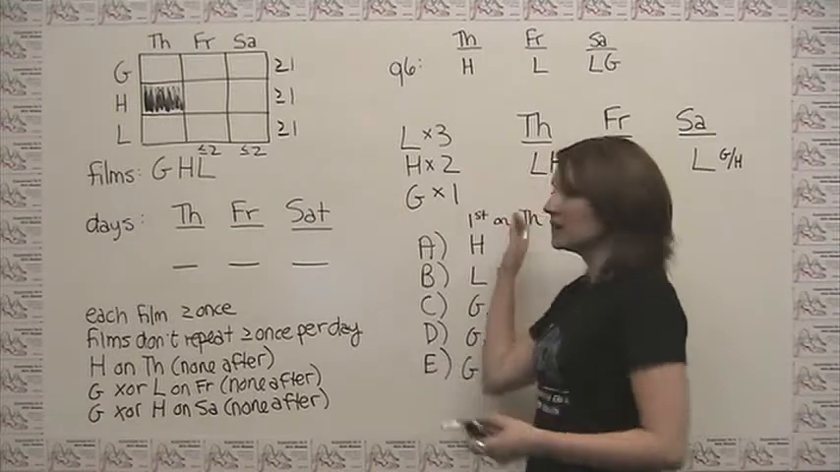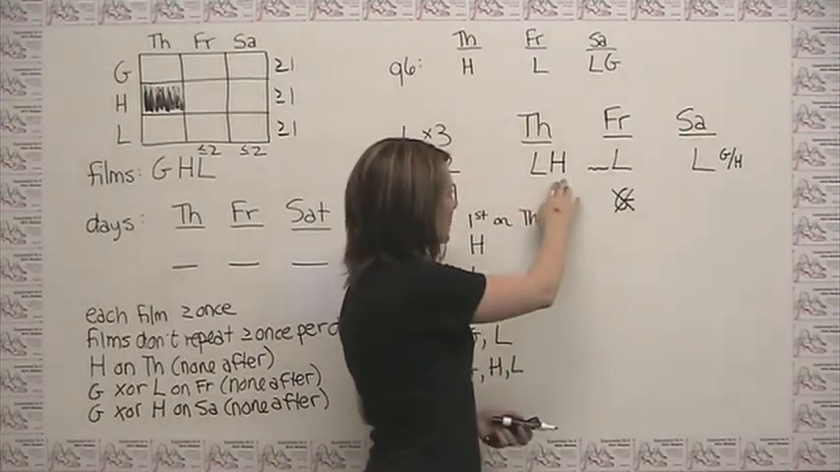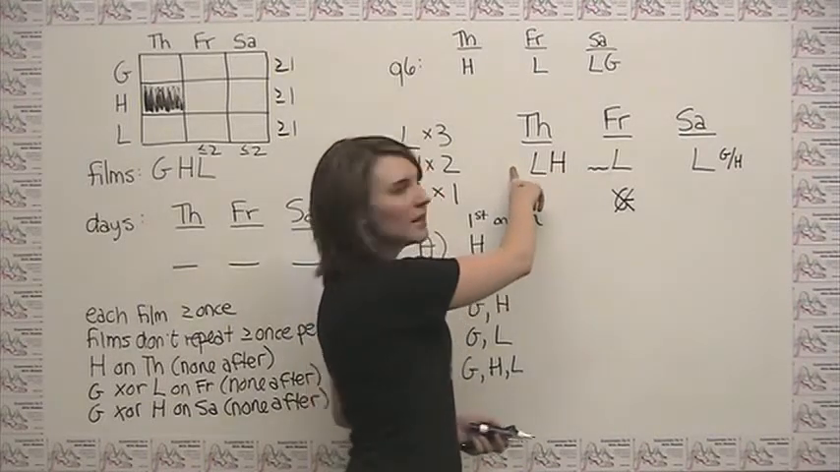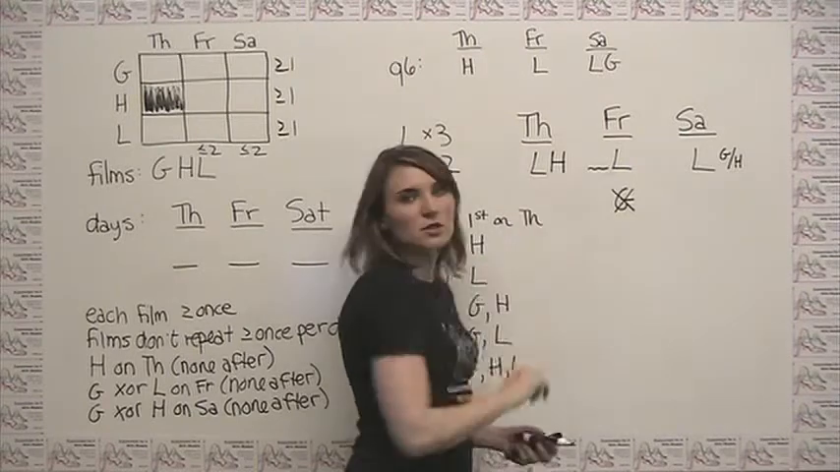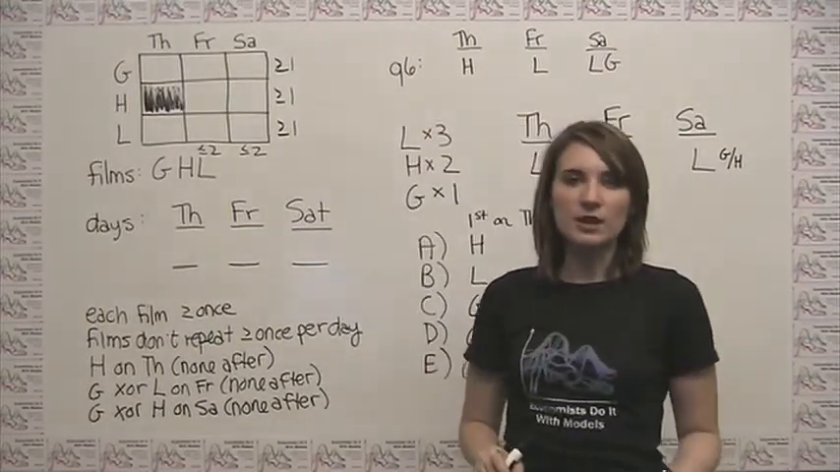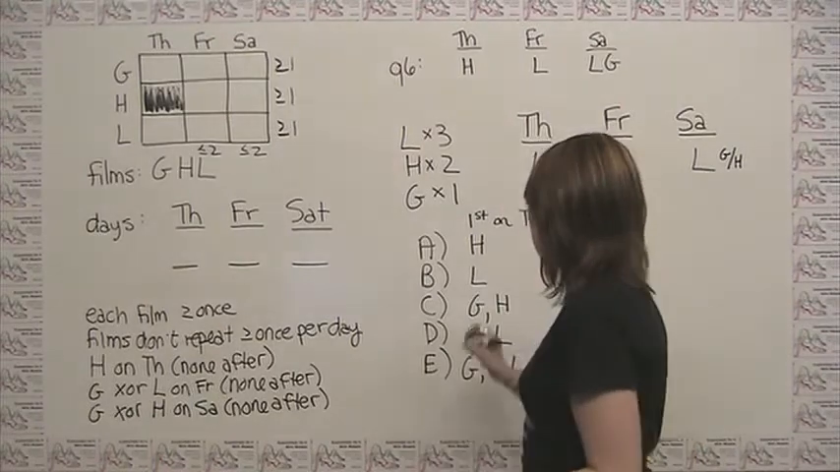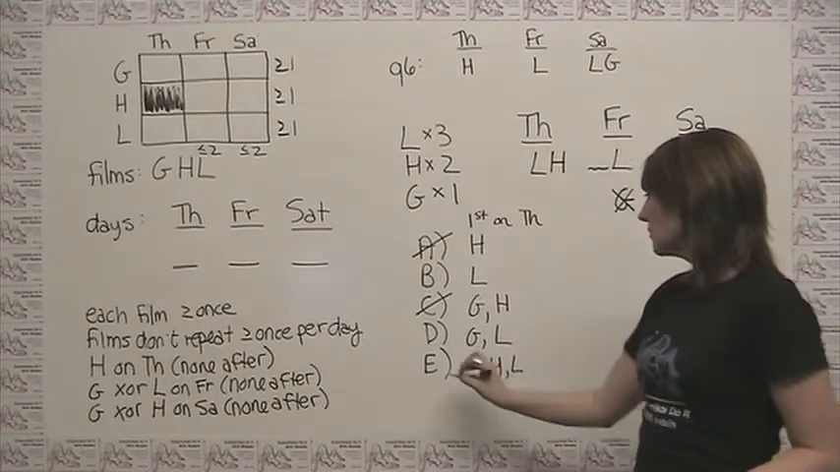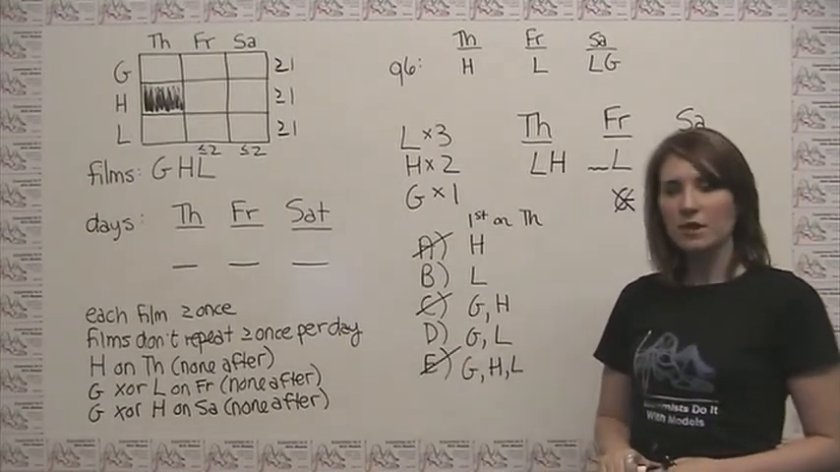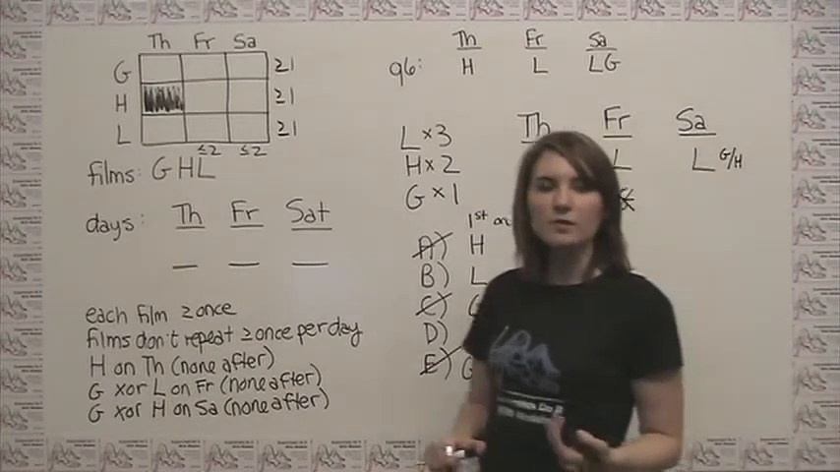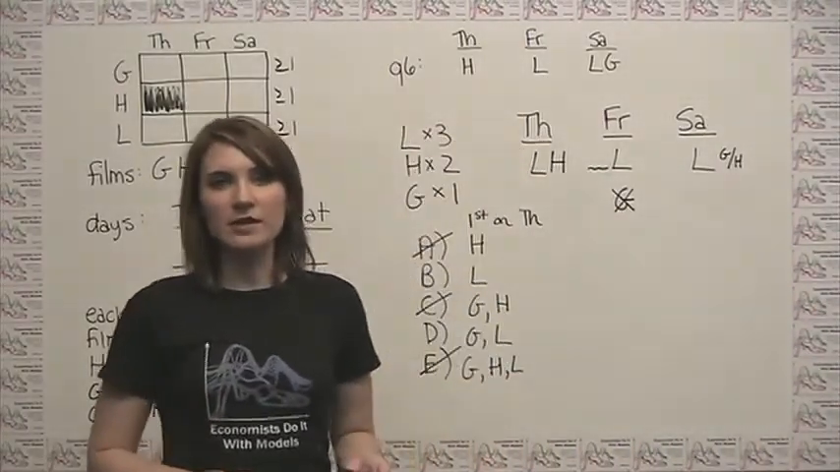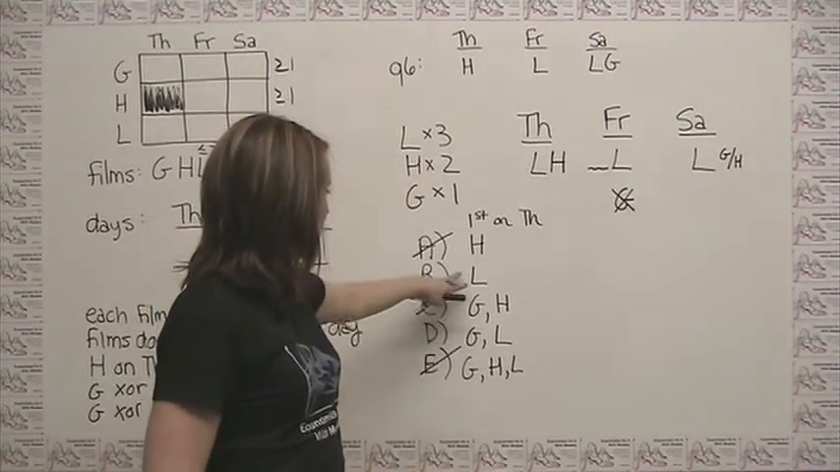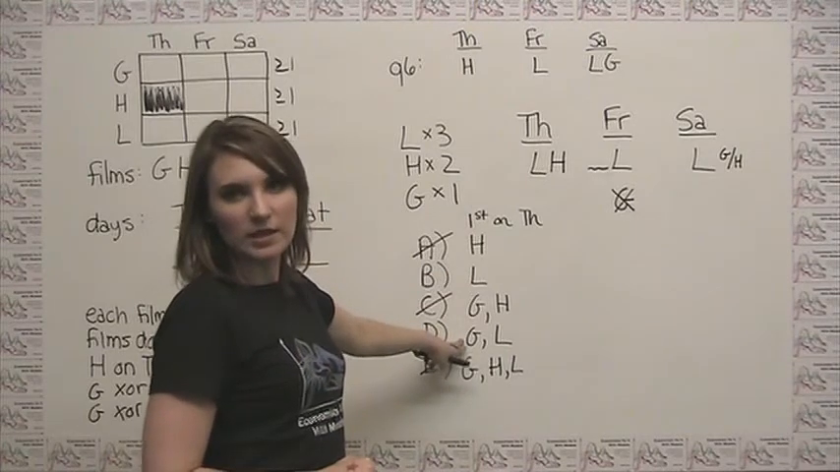One thing that we notice here based on what we've already done is that H cannot be the first film on Thursday simply because we can't stick another H out here. So any answer choice that contains an H cannot possibly be the correct answer choice. So we can get rid of choice A, we can get rid of choice C, and we can get rid of choice E. So just based on this one simple observation, we've gotten rid of 3 of the 5 answer choices. You'll notice that the answer choices that we have left are L or G and L.